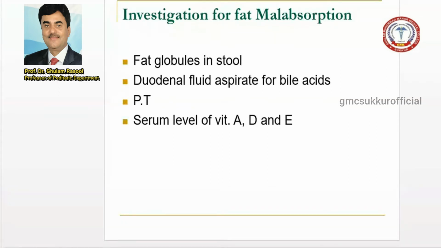Now, duodenal fluid aspirate is a difficult technique, but you can advise it for bile acid. This is now a very rare test that people use.